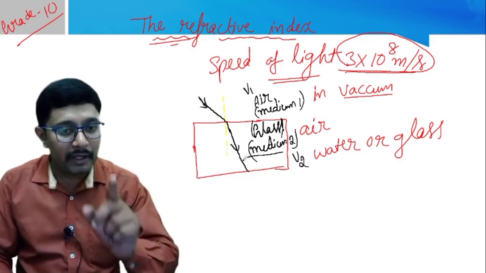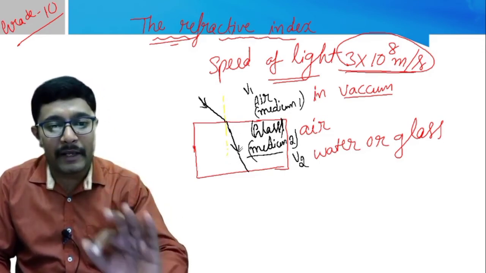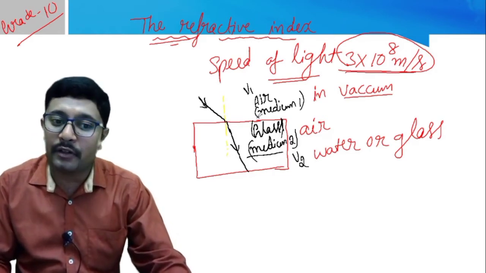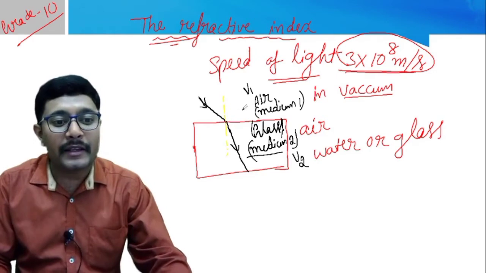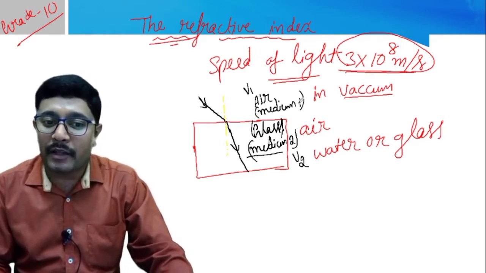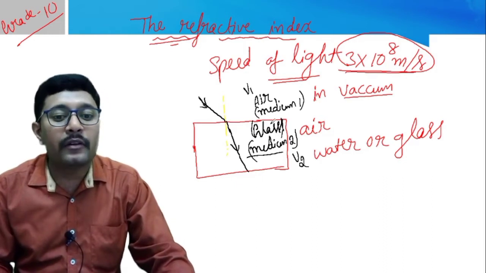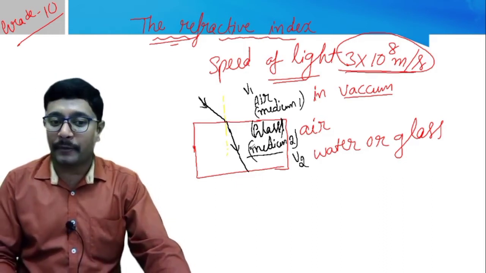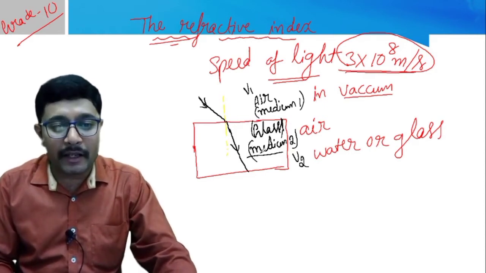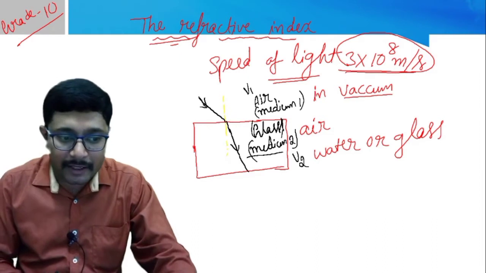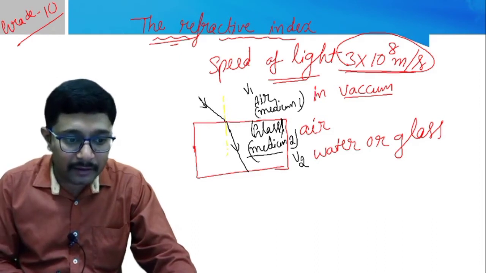I will repeat again, the refractive index of medium 2 with respect to medium 1 is the ratio of speed of light in medium 1 and the speed of light in medium 2. And then if we indicate that in a formula, so you know how we can write, we can write it as n,